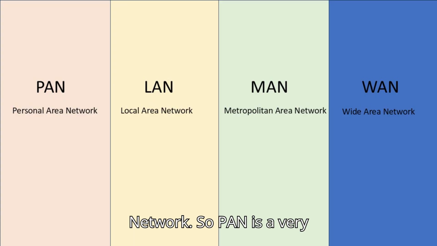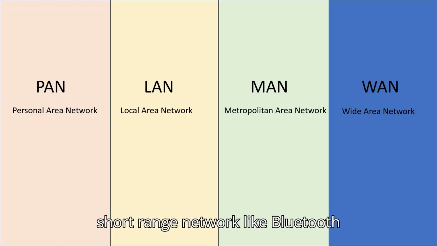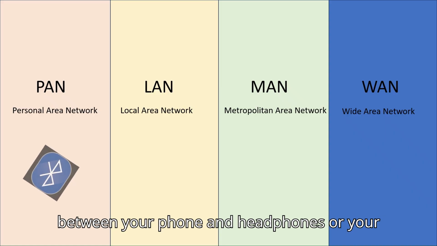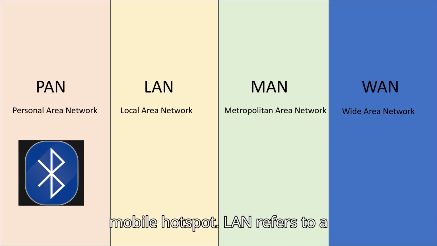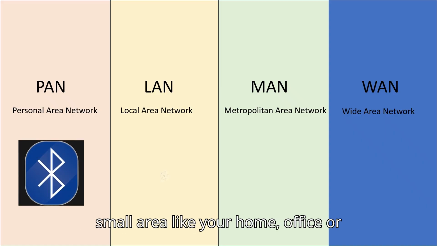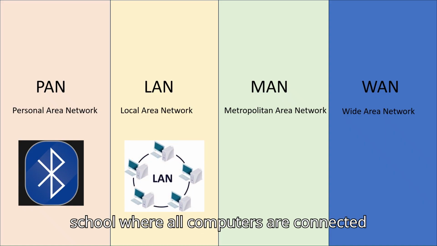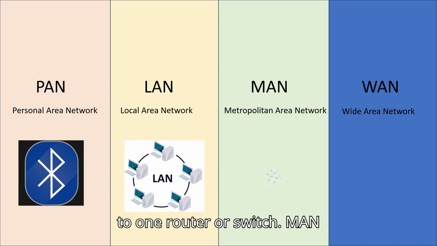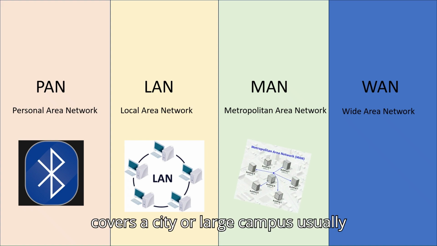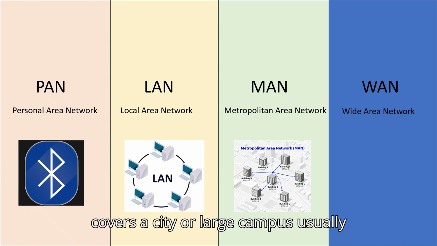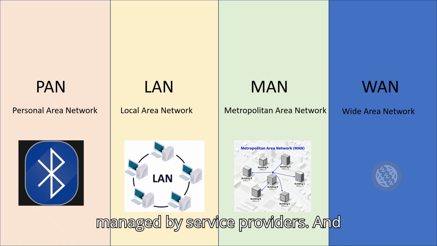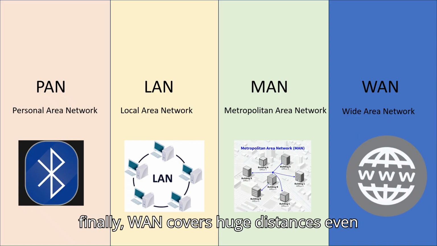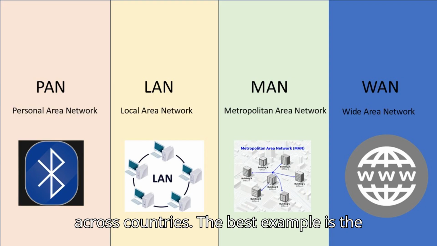So, PAN is a very short range network, like Bluetooth between your phone and headphones or your mobile hotspot. LAN refers to a small area like your home, office, or school where all computers are connected to one router or switch. MAN covers a city or large campus, usually managed by service providers. And finally, WAN covers huge distances, even across countries. The best example is the internet itself.